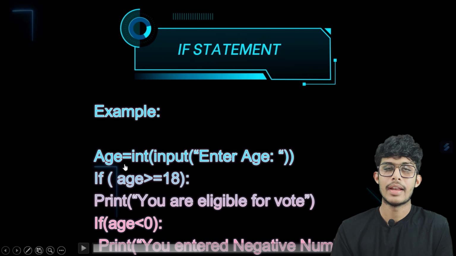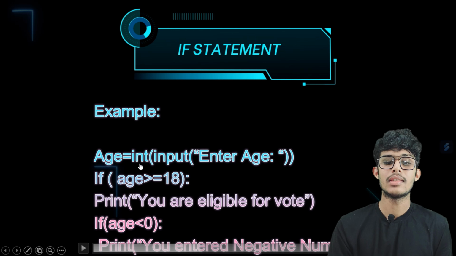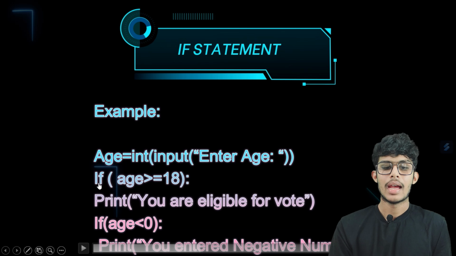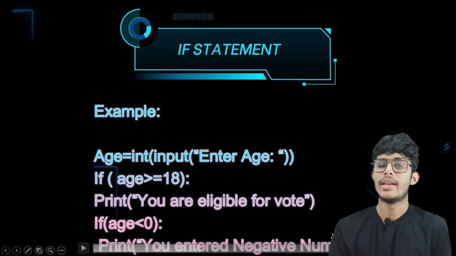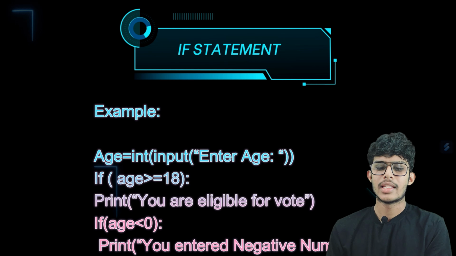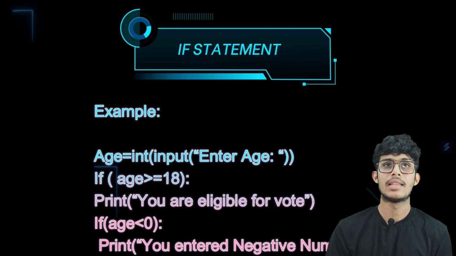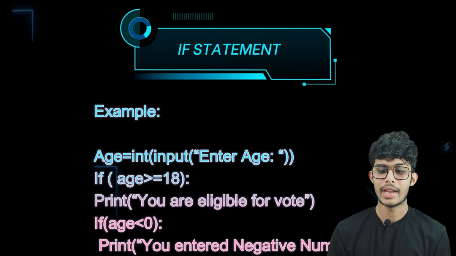Here age is a variable in which the user is asked to enter the age, which is of integer data type, and there is an if statement which consists of a condition: age is greater than or equal to 18. If the condition is true, then we have to execute this statement, which is: you are eligible for vote. And there is another if statement which consists of one more condition: if age is less than 0, then we have to print you entered negative number. Let's execute this program in VS Code and see what output we will get.